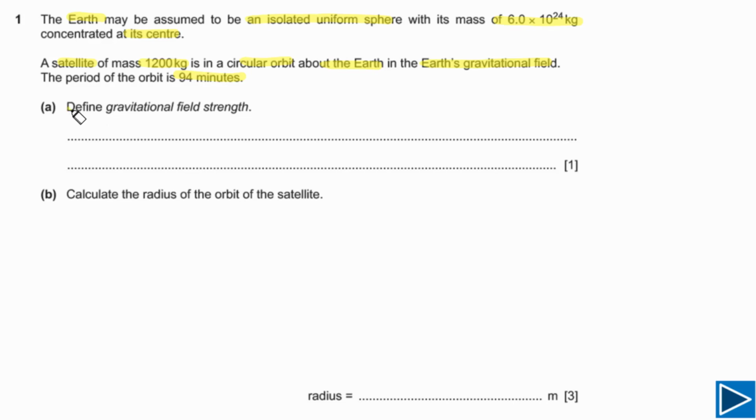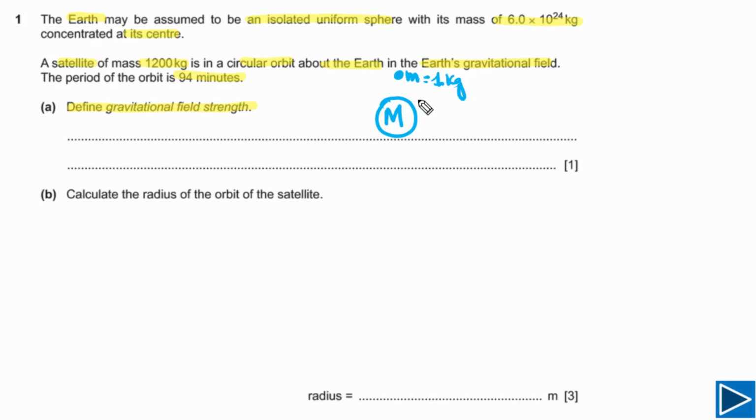For part A, simply we need to define gravitational field. Part A is simply asking us how strong is the gravitational field. In order to understand that, simply we can sketch one small sphere. Let's say this is our planet, and there is a unit mass, meaning the mass of this object is 1 kg.